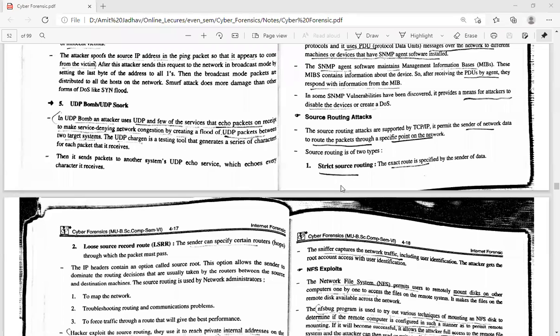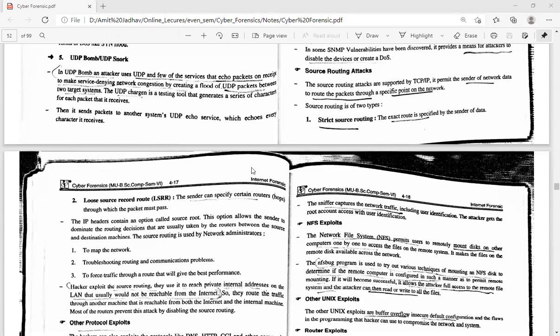Next one is the source routing attack. Source routing is supported by TCP/IP. It permits the sender of network data to route the packets through specific points in the network. So we all know about the router. The router is used to send the packets from the source to the destination. Source routing is of two types: strict source routing and loose source routing.